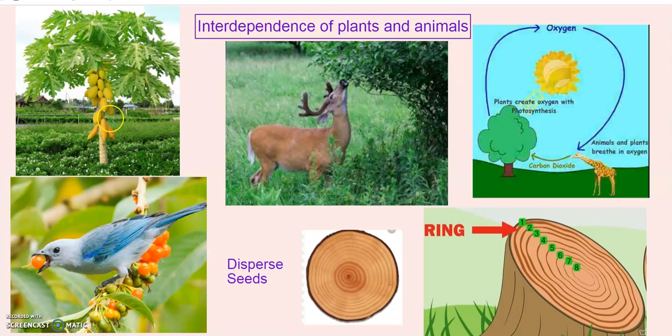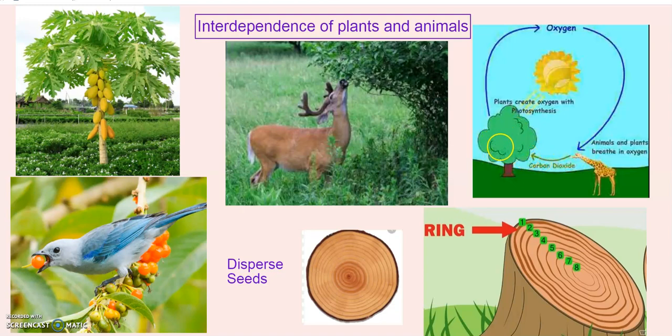Again, these plants give us oxygen and also produce food. They give food also. So this is a cyclic process. You can see here plants are receiving carbon dioxide which is breathed out by human beings and animals.